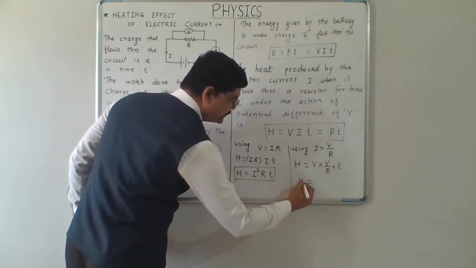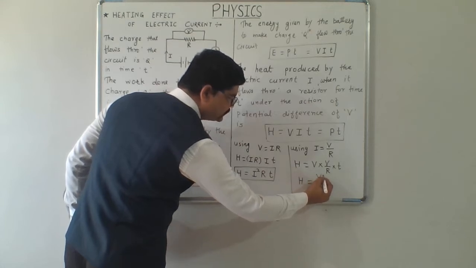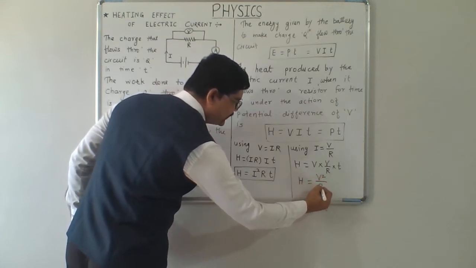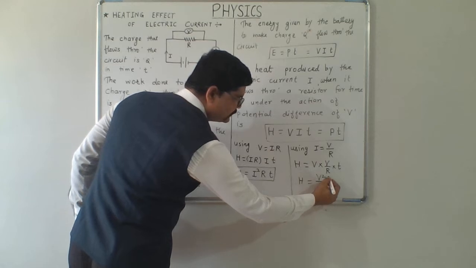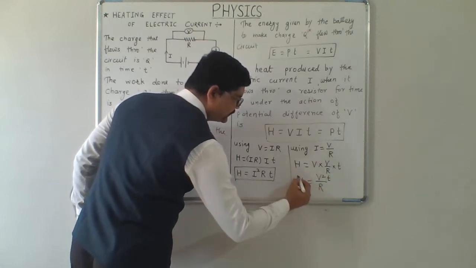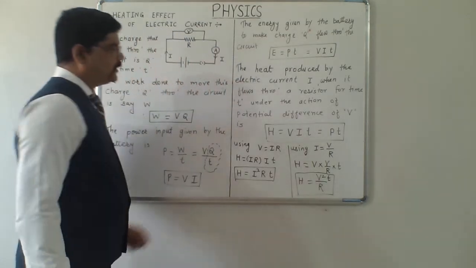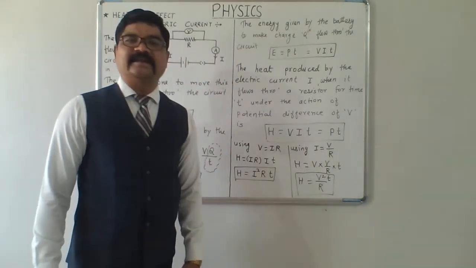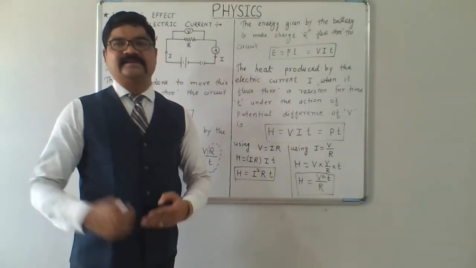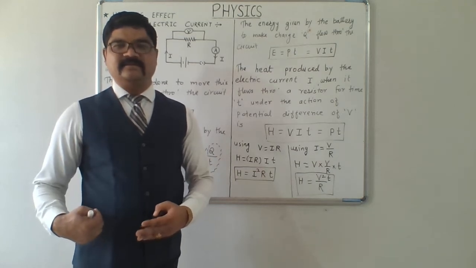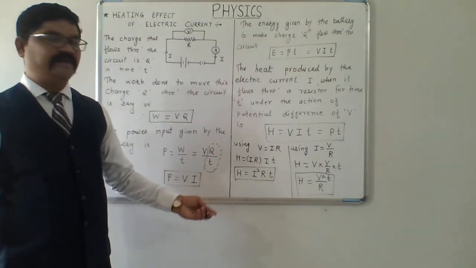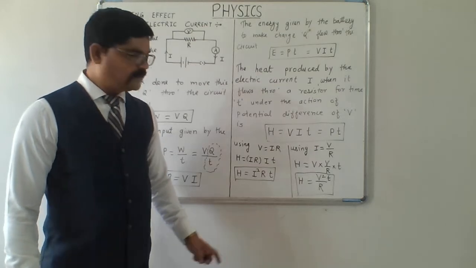Clearly, the next equation is H equals V square t by R. In all these cases, the heat energy that we calculate will be expressed in joules.